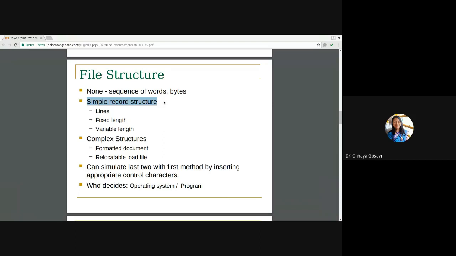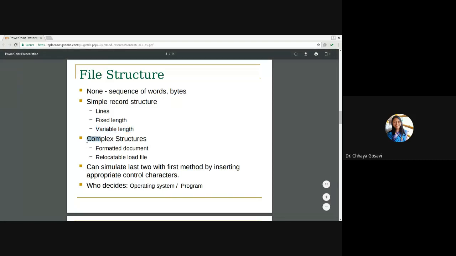For example, a student database file. We create a structure student, and it has three variables, say roll number, name and percentage. For every student, we accept this data and store it in a file. These records are stored sequentially one after another, and every record has a fixed size, that is fixed length. Or we can accept a line from the user and put it in a file line by line, that is line structure. Or variable length, where the record length or structure length is variable. That is also a simple record structure.